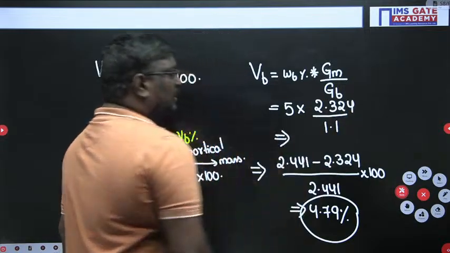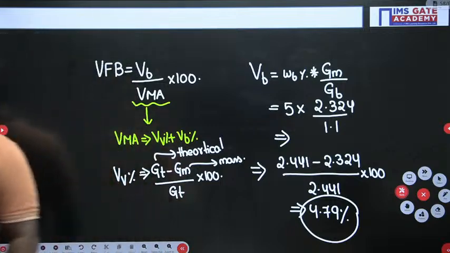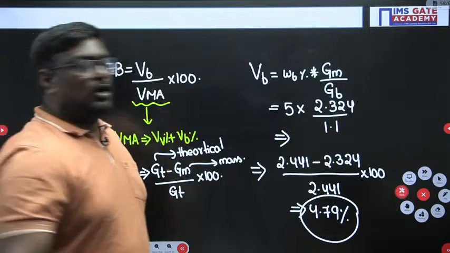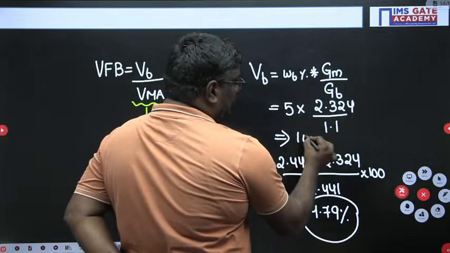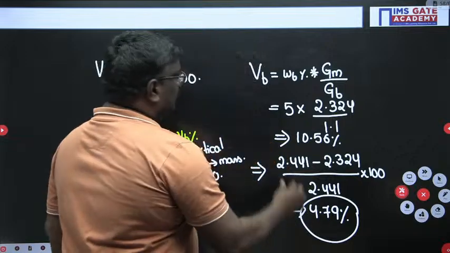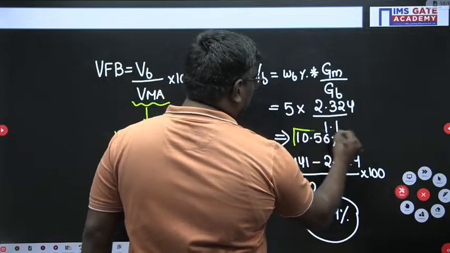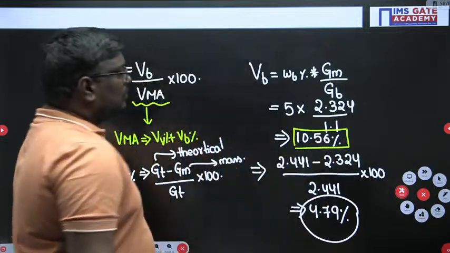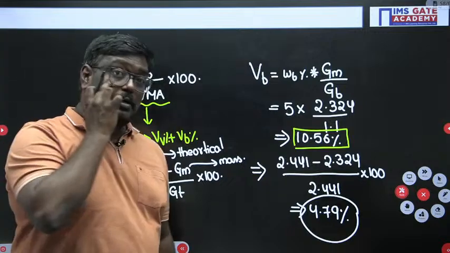So, what is VB? Can anyone tell me? If you solve this, students, you will get a value of 10.56 percent. Am I correct or wrong?